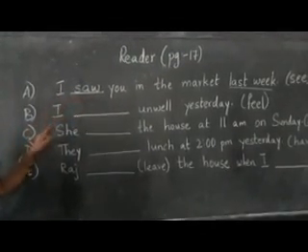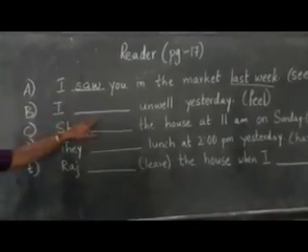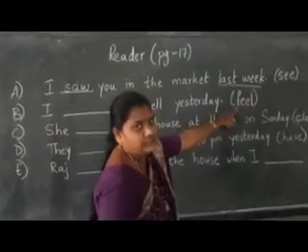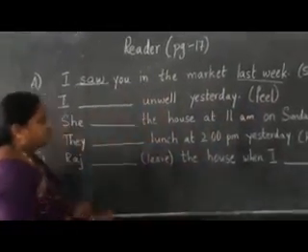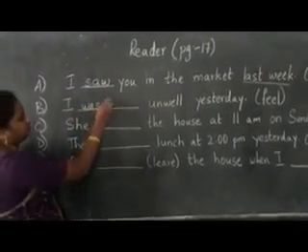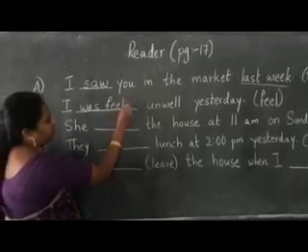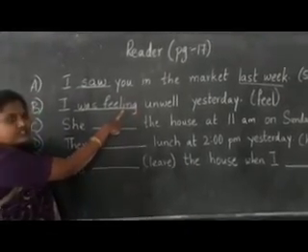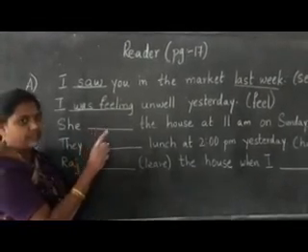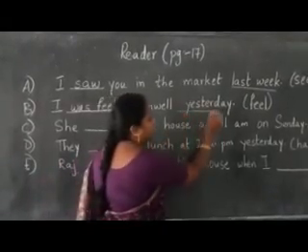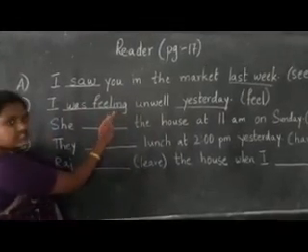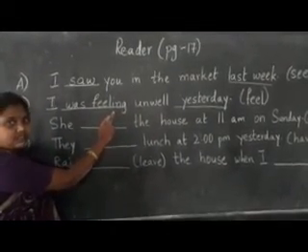Okay children. See the second question. I dashed Angan yesterday. And what is the word he gave us? Feed. Now, I was feeling unwell yesterday. Why did I write past continuous tense, children? Because in the past continuous tense, what you have to remember? A specific time or something recent which had happened. Yesterday. Because of this, I have used past continuous tense by using an ing verb.